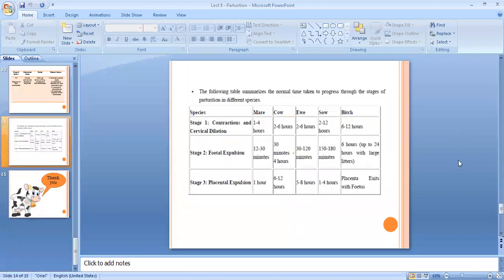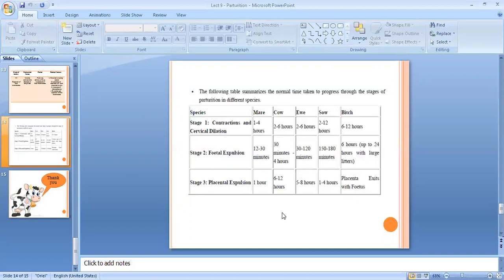This chart shows the duration of the three stages of labor or three stages of parturition in different species. When we talk about the first stage of labor, it is almost 1 to 4 hours duration in case of mare, 2 to 6 hours in case of cow, 2 to 6 hours in case of ewe as well, and 2 to 12 hours in case of sow, while 6 to 12 hours in case of bitches.